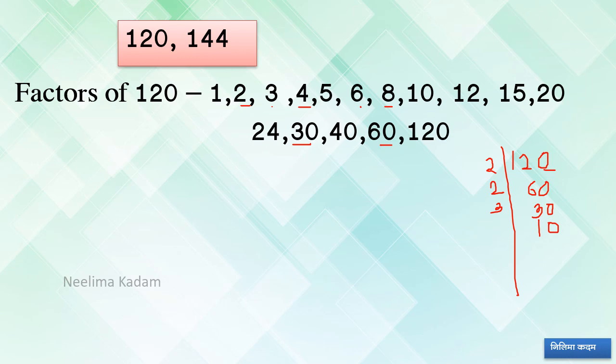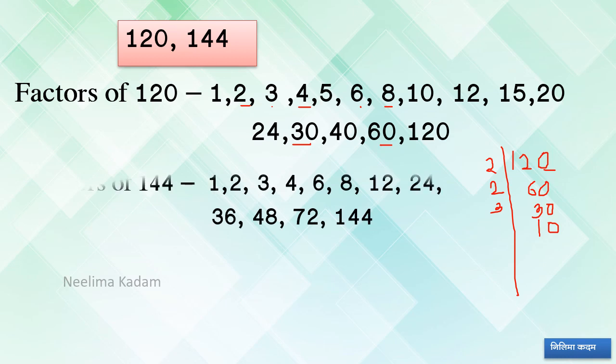So see here, 4 into 30 is 120, 24 into 5, 15 8s are 120, 12 10s are 120. Now factors of 144: 1 2 3 4 6 8 12 24 36 48 72 and 144.